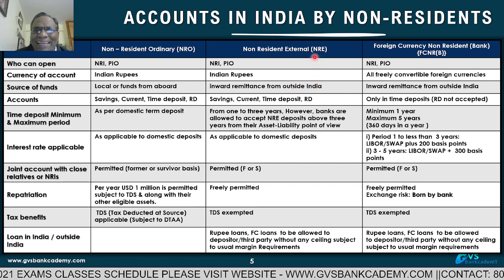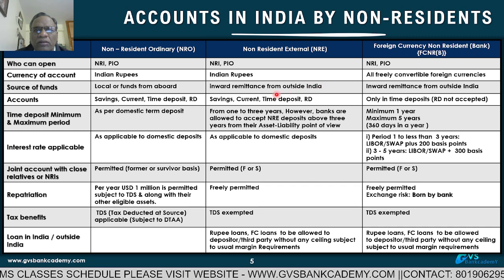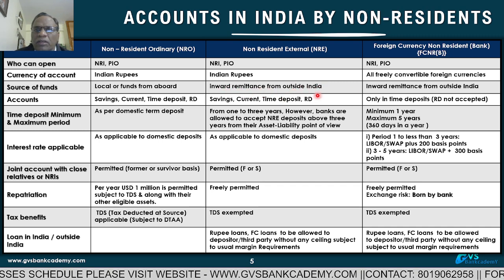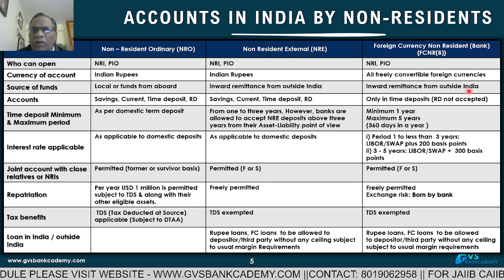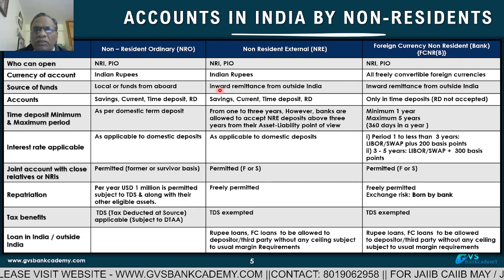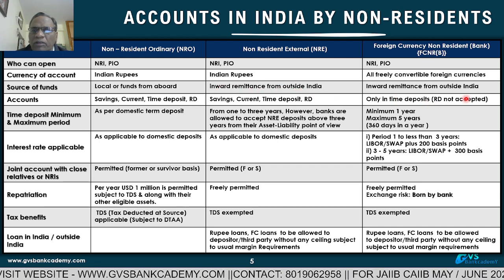For opening NRE, source of funds is from abroad only. Inward remittance from outside India means from abroad only. In FCNRB also, inward remittance from outside India means remittances from abroad. So for NRE and FCNR account opening, funds must be inward remittances from outside India.